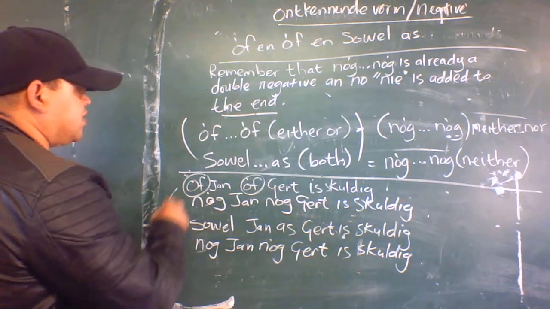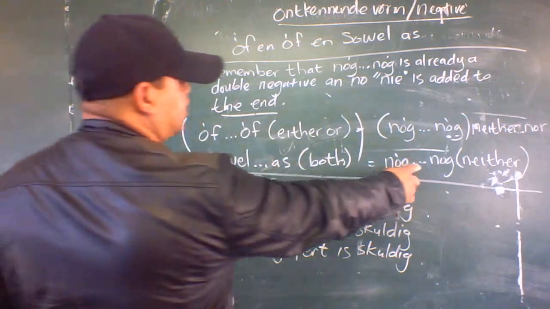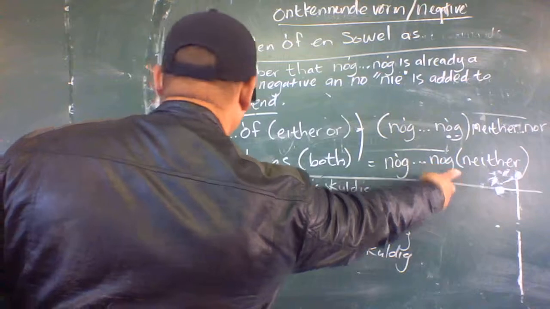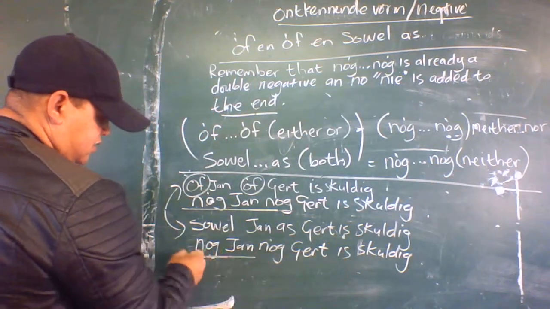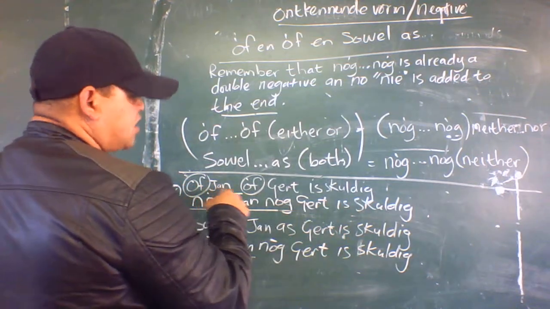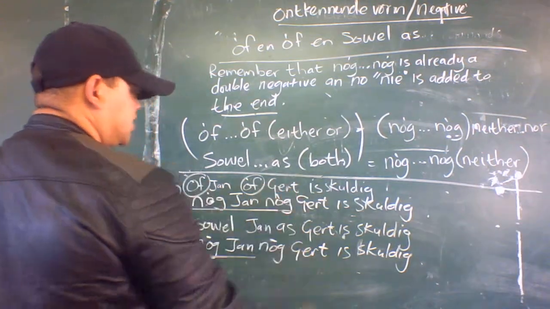So you can find these two forms, then use noch. There is noch and noch, either and either. So: of Jan, of hy, as skool. Noch Jan, noch hy, as skool.